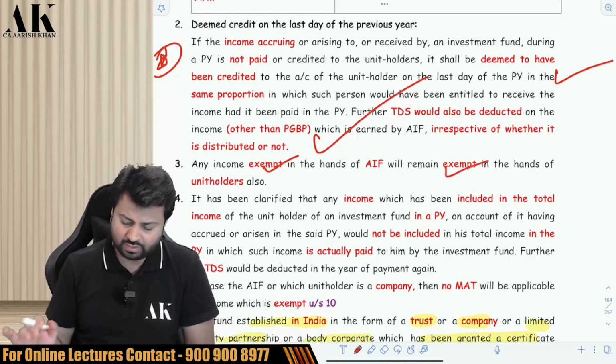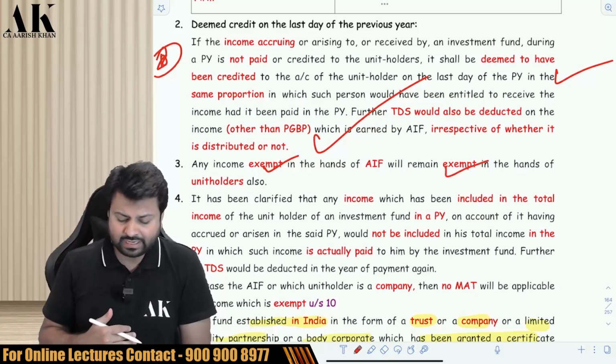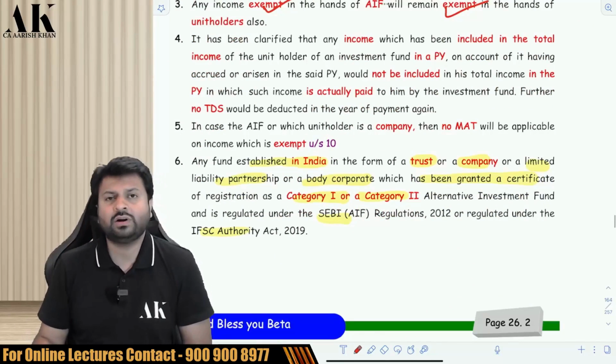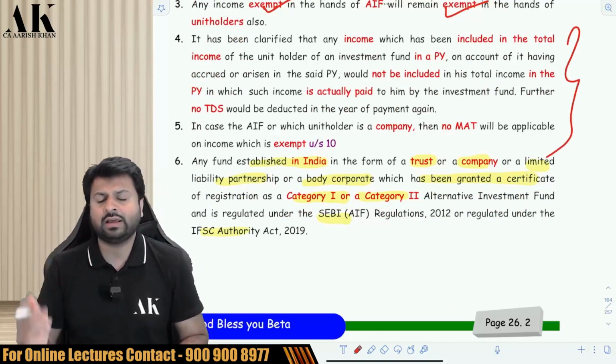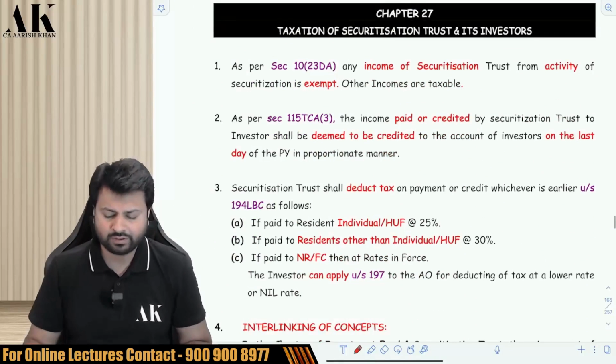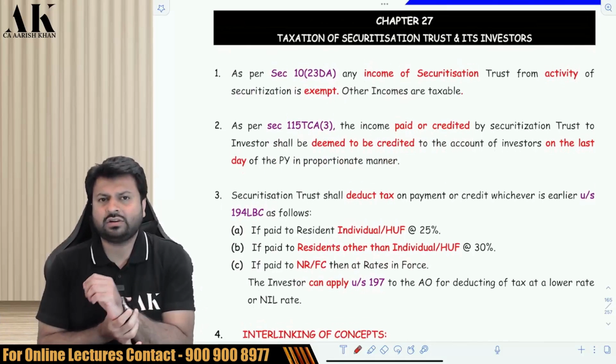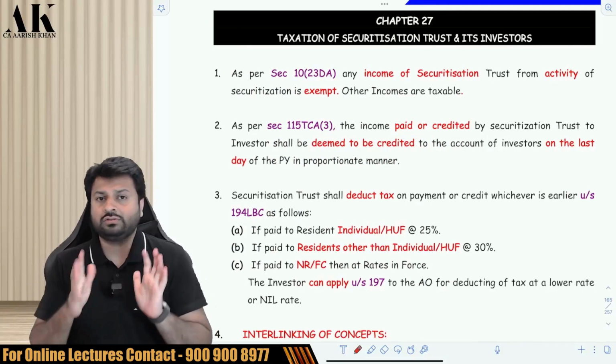Next, if income is exempt in the hands of AIF, then it is also exempt in the hands of unit holders. There is no harm in that. So if income is exempt in the hands of unit holders, it will be exempt in the hands of the investor also. And that's it. That's what this topic is all about. Now, this is a repetition of what I have said earlier. You can check it above if you want. Now, taxation of securitization trust and unit holders. To understand the taxation of securitization trust, you need to introduce 4 players over here.